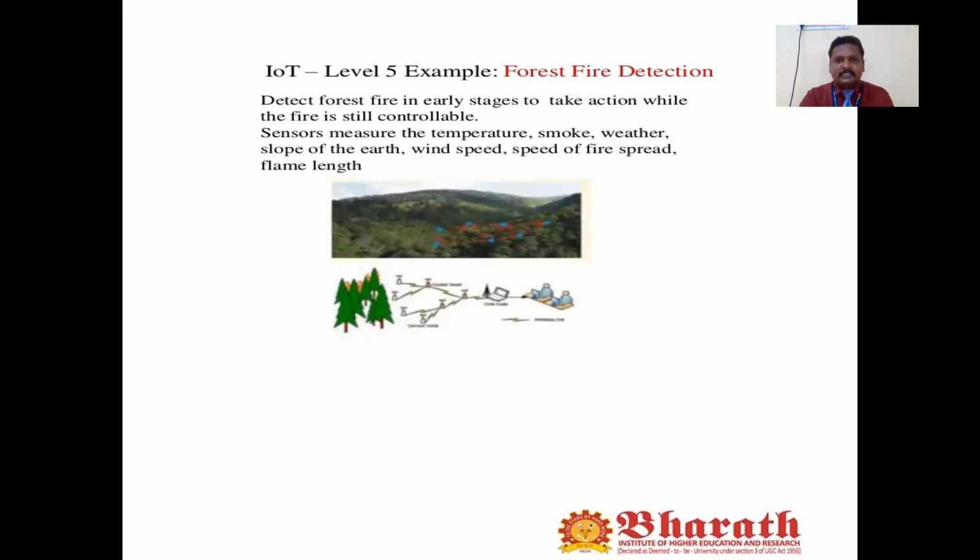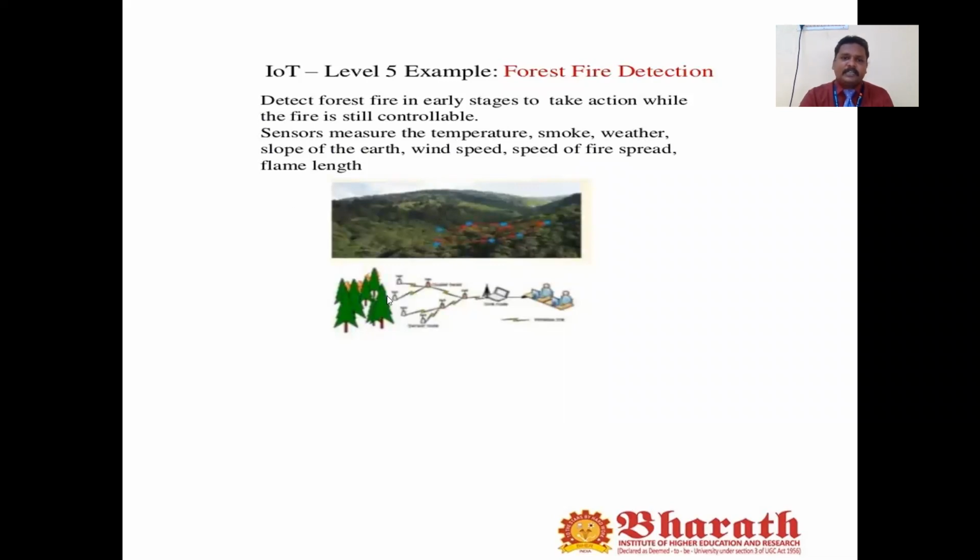The sensors may be temperature sensors, smoke sensors, or weather sensors. If you want to know the speed of the wind, we need to fix a wind speed sensor. Then the speed of the fire spread and the flame length.